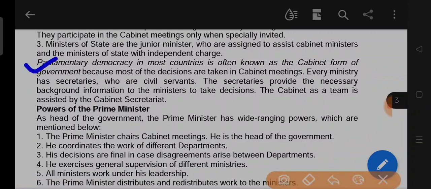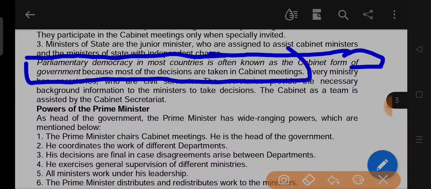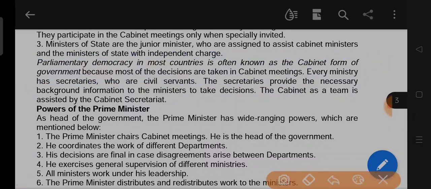Parliamentary democracy in most countries is often known as the cabinet form of government because most of the decisions are taken in cabinet meetings. This is a very important point. Every ministry has secretaries who are civil servants.